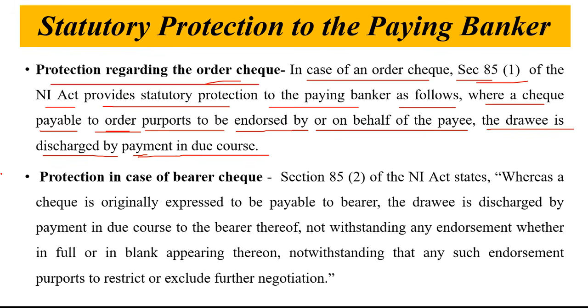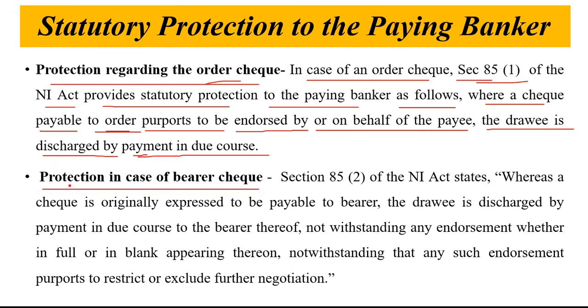So if the order check payment has been made to the right person without any negligence, and if the payment is made in good faith, then there is a statutory protection given to the paying banker.